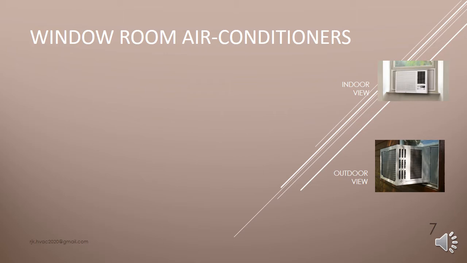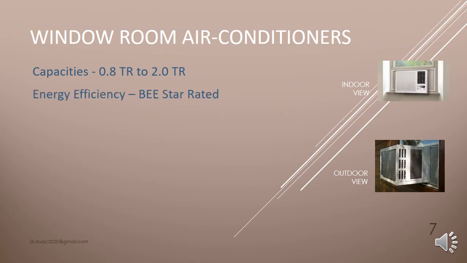Window room air conditioners. On the right, you can see the indoor view and the outdoor view. Capacities range from 0.8 TR to 2 TR. These units are BEE star rated, having star rating from 1 to 5, 5 being the most energy saving compared to 1. This is usually mounted on the external wall. These are economical, compact, and a bit noisy during night hours and over a period of time due to wear and tear.